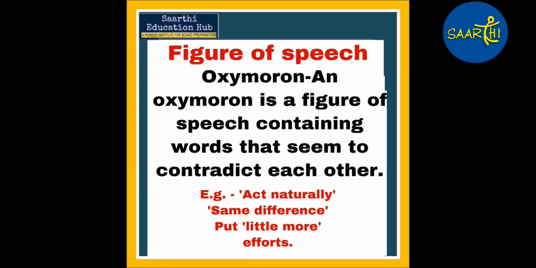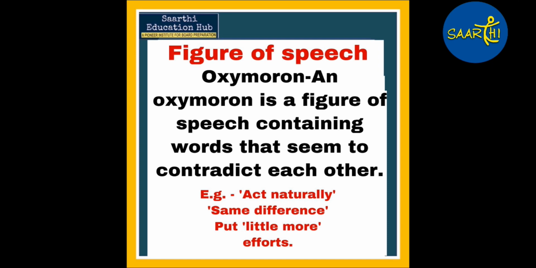The next figure of speech which we are gonna learn is oxymoron. It is a figure of speech in which two opposite elements are used together. Example, when we are stuck in a situation which is dangerous or panicky, or maybe our parent has caught us while playing PUBG rather than studying, what do we tell our siblings?